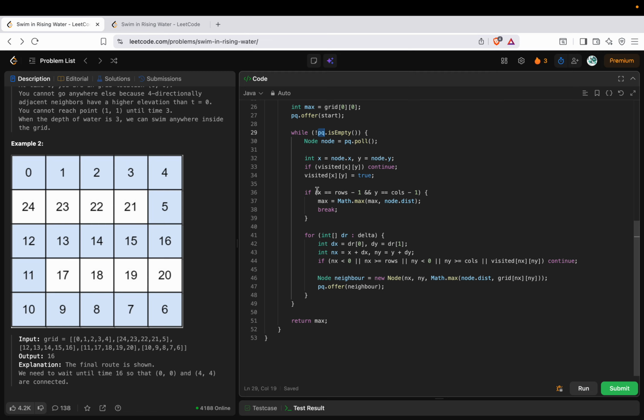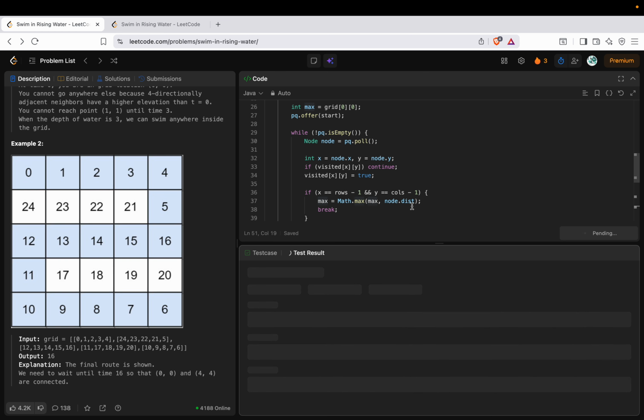Okay, there will be a moment where I will basically reach my end grid. Then I don't have to do further processing. I am pretty much sure that I will be reaching here with a minimal cost or minimal time. So I'm just updating my max with this, and then I'm just returning it.